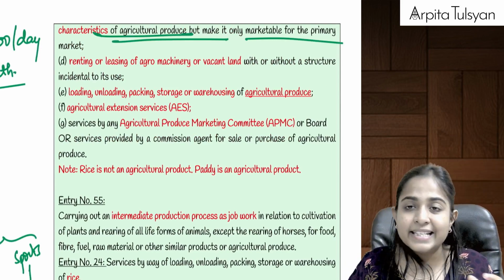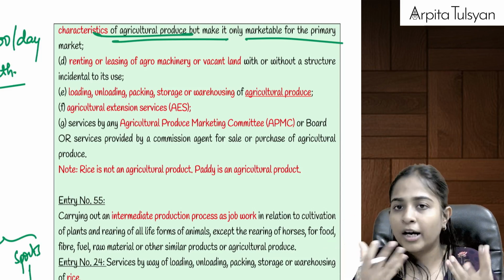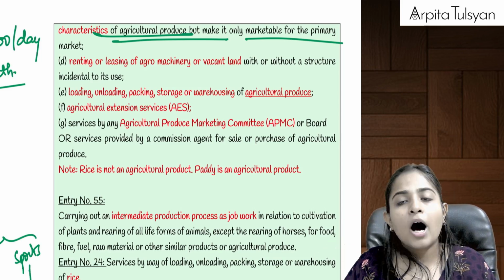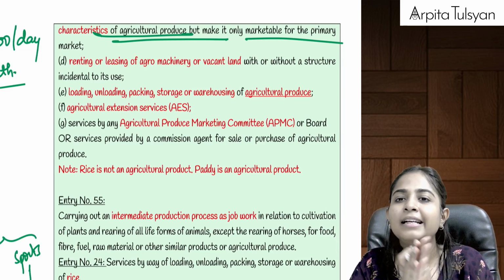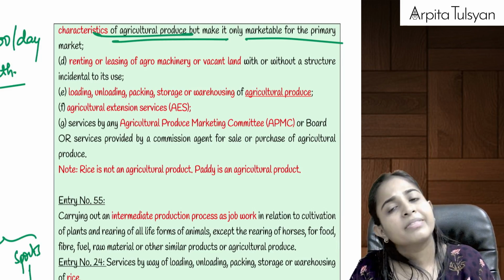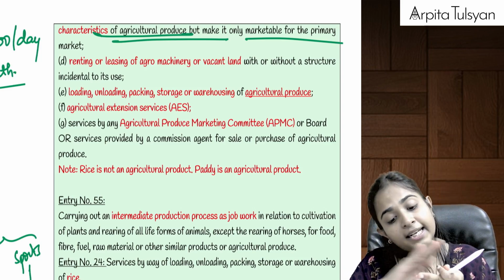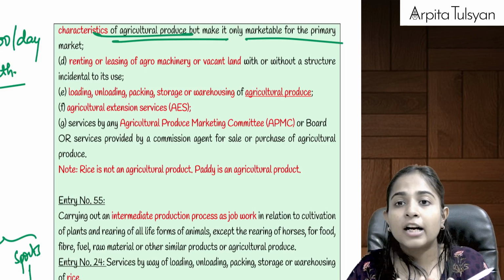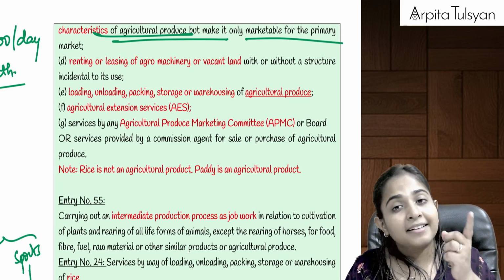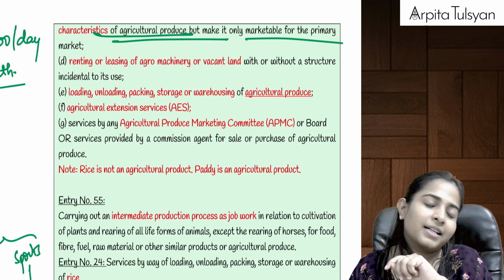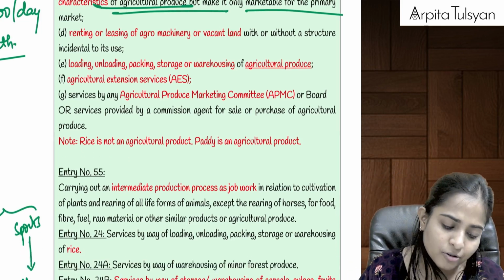Example: let's say potato. Potato is an agriculture produce. You are plucking the potato and after that cleaning the potato on the farm itself, then such cleaning services will be totally exempt from GST. But then you are cutting the potato and converting it into potato chips. Here the essential characteristic of the product is changing, so that will not be covered here, so that will become taxable.